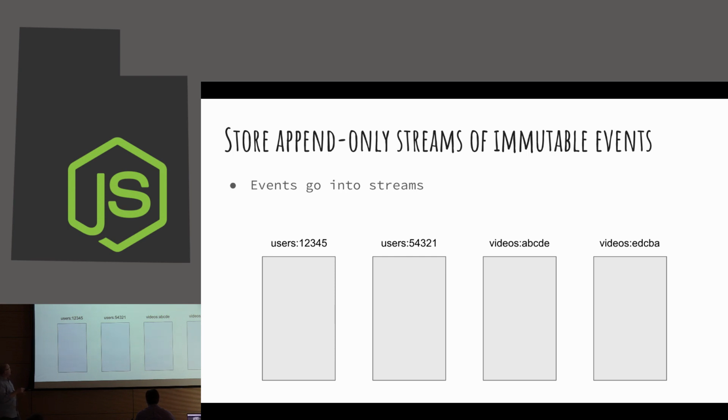A stream could resolve to a user. So like if I'm user 1, 2, 3, 4, 5 in the system, my first event might be that I registered, maybe I moved, so now I have a new address. So they're all grouped together like that. And so an app using an event store will think of things in terms of streams like that.